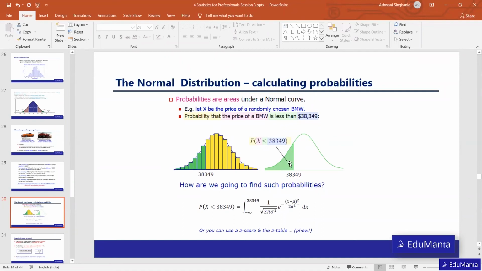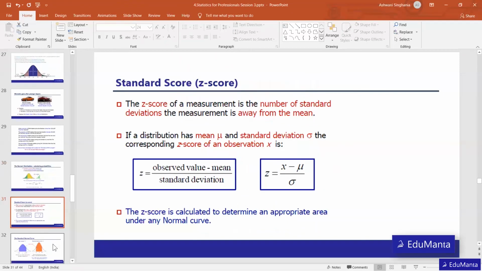So here we can apply this formula, which is very complex, of course. It involves calculation as well. We need to put the limits from minus infinity to 38,349. So this is going to be quite complex. The other way which statisticians normally use is calculation of the Z score. Let's first understand what this Z score stands for.